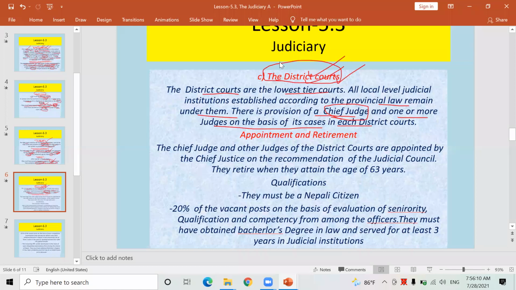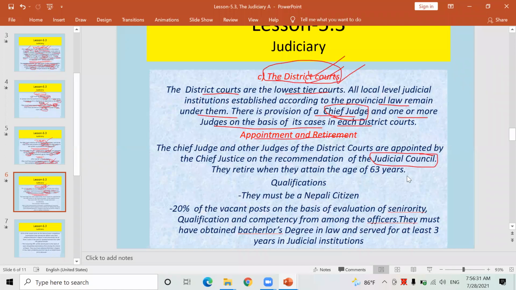Okay, look here, regarding appointment and retirement. The chief judge and other judges of a district court are appointed by the Chief Justice on the recommendation of the Judicial Council. Again the Judicial Council plays a vital role here.